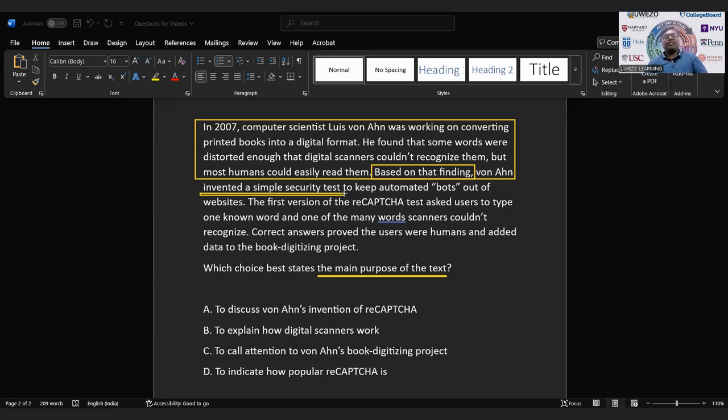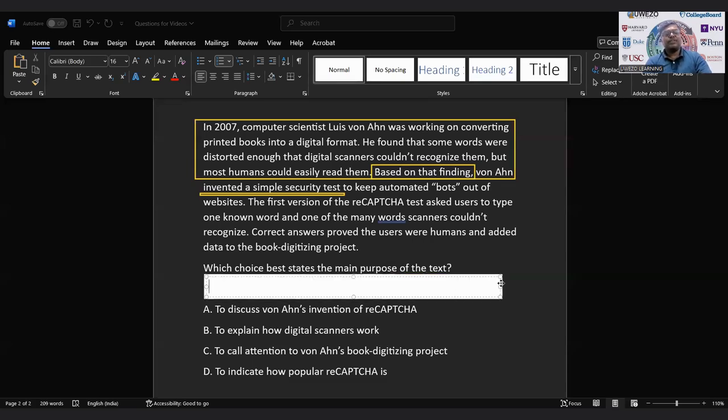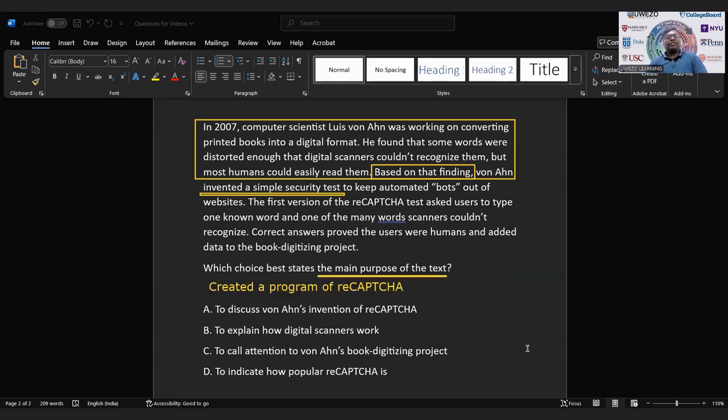So let's quickly have a look at the answers. What we can do here is try to make a prediction of our own. We can say he created, let's call it, a program of reCAPTCHA. So the function of the passage, or the purpose of the passage, is to tell how he created the reCAPTCHA program. Let's start working on the answers now.